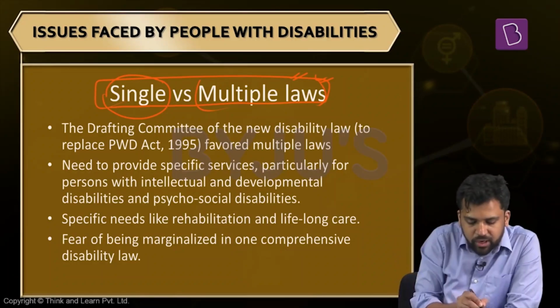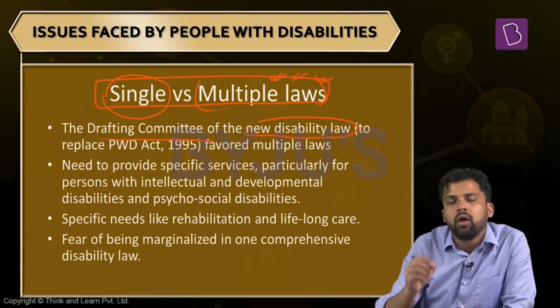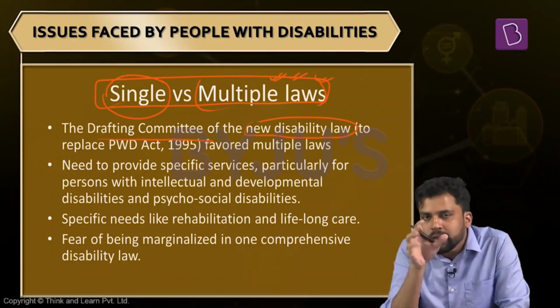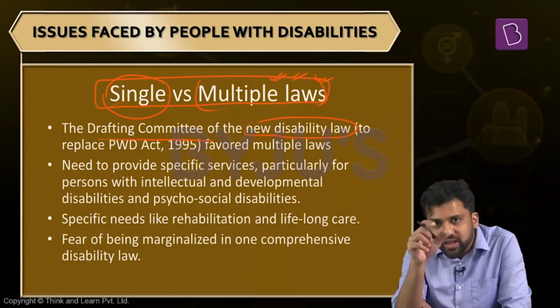Rather, the drafting committee for the new disability law, the Rights of Persons with Disabilities Act, decided that we should carry on with the present scheme of things, carry on with multiple laws. Why? We are having different laws and all the laws have some specific purpose. One such law is the mental health care law. Now, in case of India, mental health care has some sort of stigma. People do not give equal weightage to mental health as they give to physical health. So there is some sort of stigma involved.